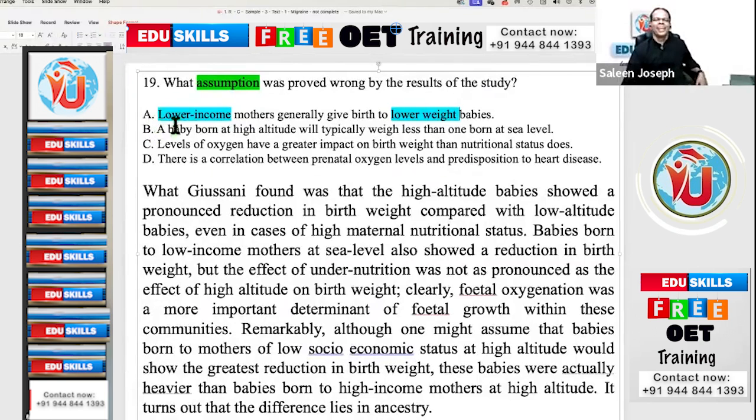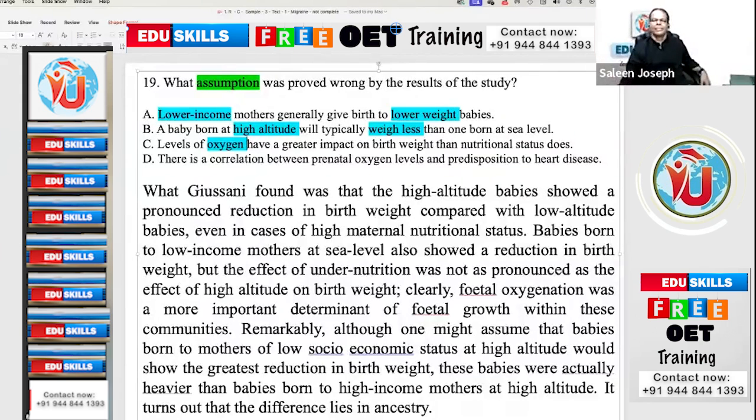Okay. Option B, a baby born at high altitude will typically weigh less than one born at sea level. High altitude, less weight. And option C, levels of oxygen have a greater impact on birth weight than nutritional status. Levels of oxygen is more important than nutritional status. You can write in the notebook: oxygen, greater impact; nutritional status, lesser.